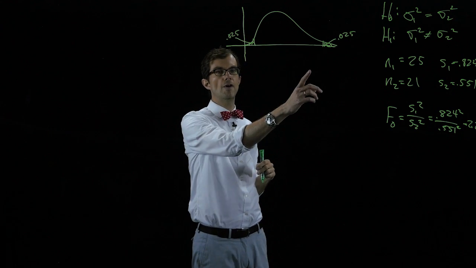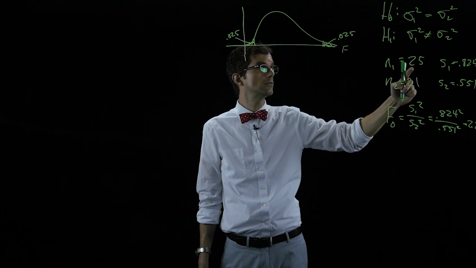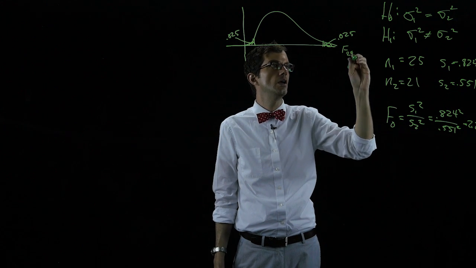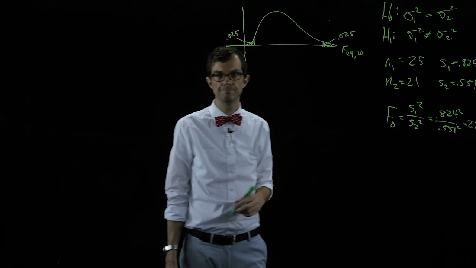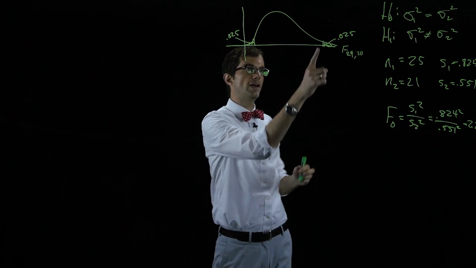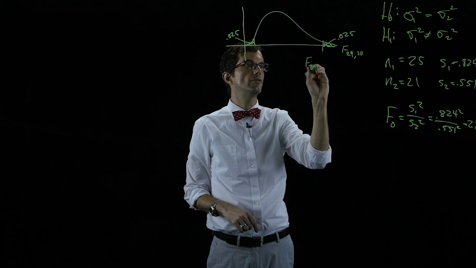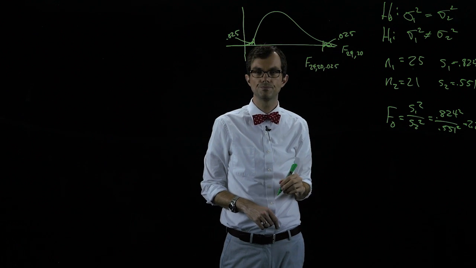Okay? So we need to go find these values on this F-axis with degrees of freedom in the numerator of 24, that's 25 minus 1, and in the denominator of 21 minus 1, which is 20. So we need to go find this value right here. This critical value is F for 24, 20, and 0.025 in the upper tail.